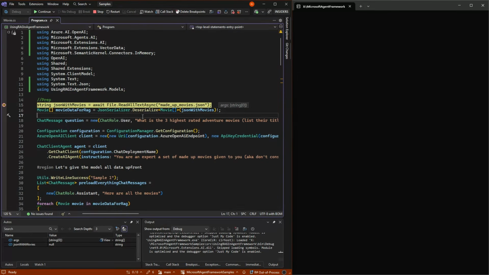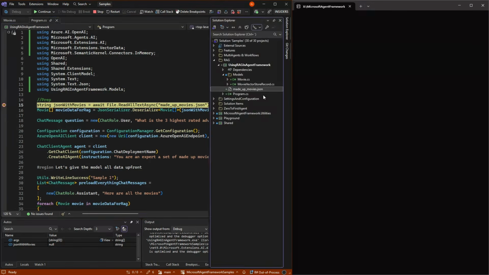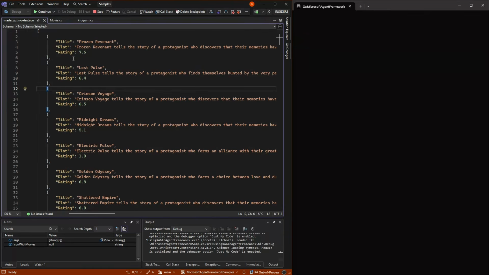So here we are in Visual Studio, and the scenario today is that I have made some made-up movies. I made ChatGPT do that for me, and it made up this list of JSON where I have 100 movies with a title, a plot, and a rating. The reason why I chose this is because RAG is all about business data, and if we just talked about things that are in the world knowledge, like real movies, the AI might begin to use its world knowledge instead of this. So I needed something unique that it couldn't know upfront.